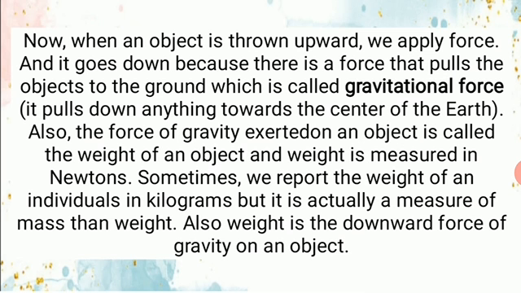Now, when an object is thrown upward, we apply force, and it goes down because there is a force that pulls the object to the ground, which is gravitational force. Gravitational force pulls down anything towards the center of the earth. So kapag for example, hinagis natin yung bato, meron tayong force na in-exert doon para maihagis natin. At anong mangyayari doon? Babagsak yun sa ground dahil sa gravitational force, because gravitational force pulls down anything towards the center of the earth.